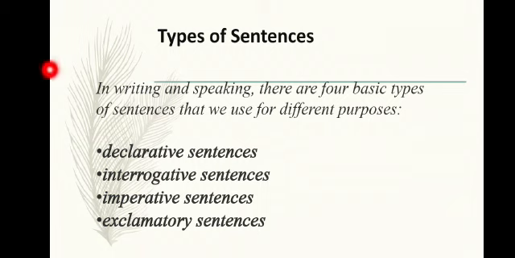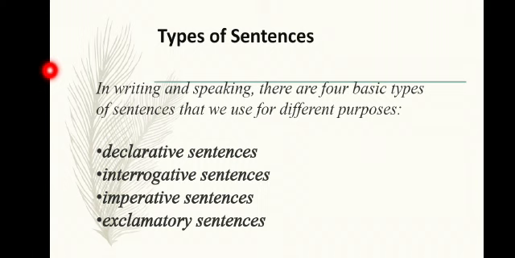So, from the above examples, you can find out that there are different types of sentences. Some sentences end with a full stop, some end with a question mark, and some end with an exclamation mark. So these are the four types of sentences: declarative sentence, interrogative sentence, imperative sentence, exclamative sentence. Students, you should learn the spelling thoroughly.